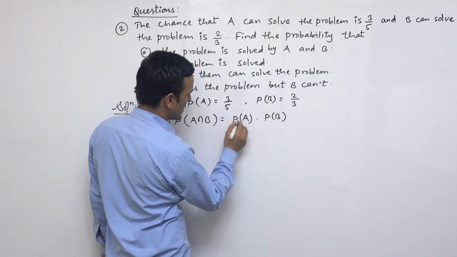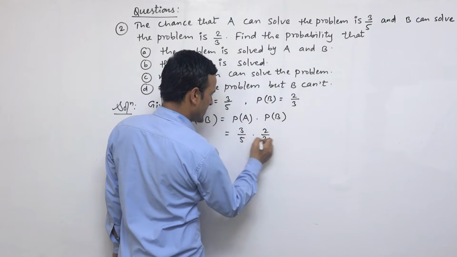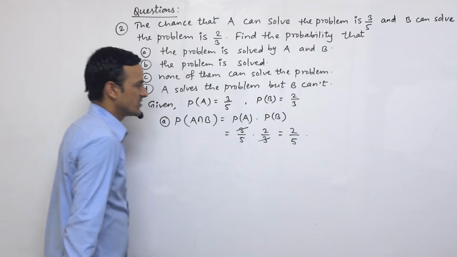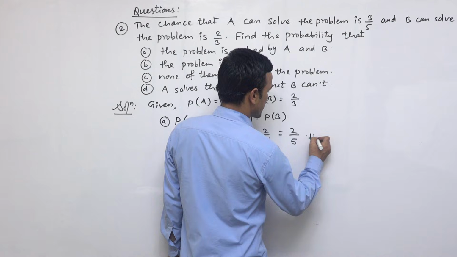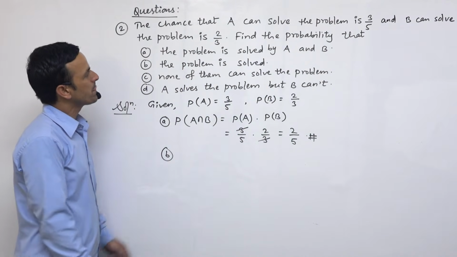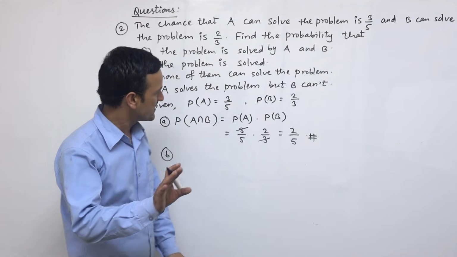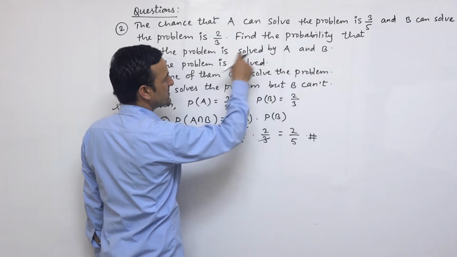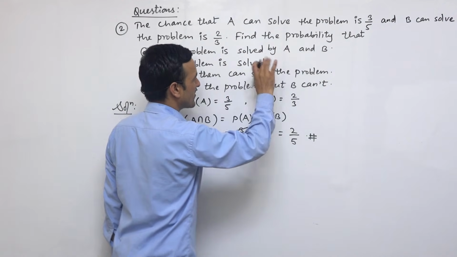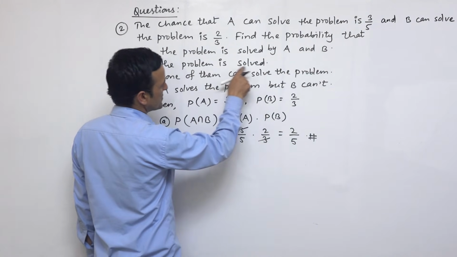So what is the value of PA? It is 3 upon 5. PB means it is 2 upon 3. If you cancel 3 and 3, we get 2 upon 5. So this is the answer. This is the required answer for this question. And for question number B, what is given? Problem is solved. It means this question is solved by anybody. It doesn't matter. It should be solved by A and it should be solved by B. It is not concerned over there.